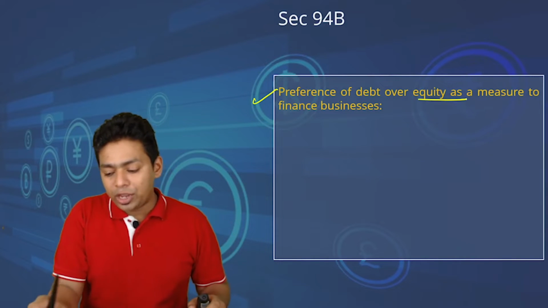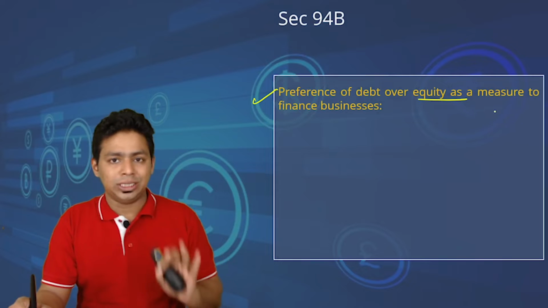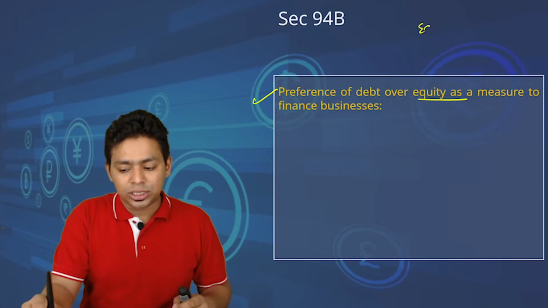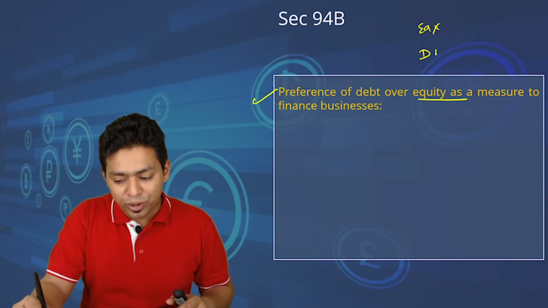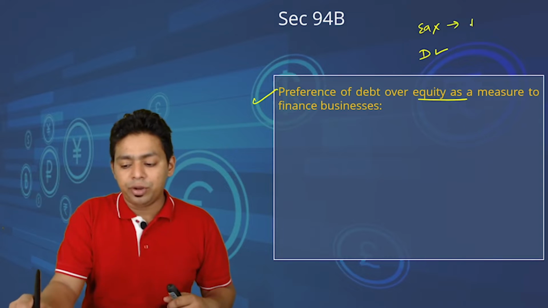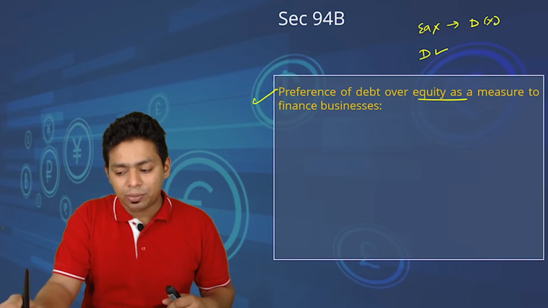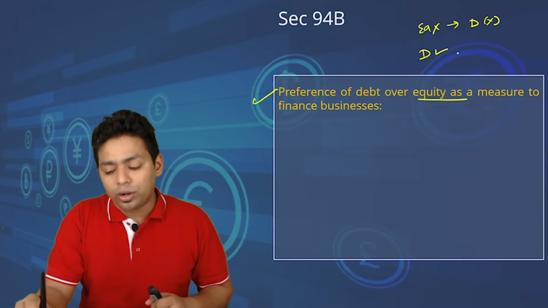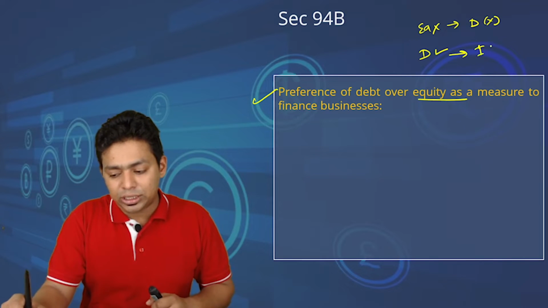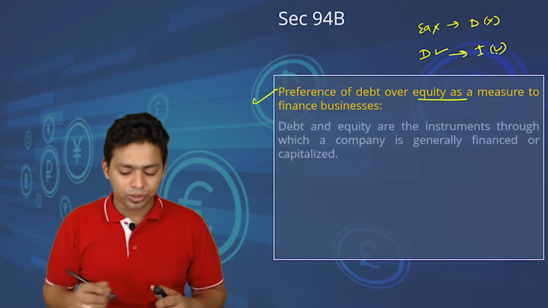Preference of debt over equity as a measure to finance businesses. This is what they do. They don't consider equity, they are giving more preference to debt. Why? On equity, dividend is given, which is non-deductible expenditure, they don't like it. On debt, they are paying interest, and interest is the allowable expenditure.